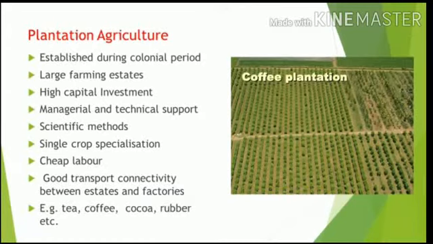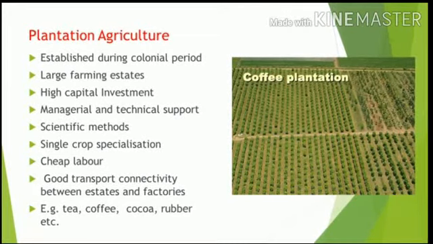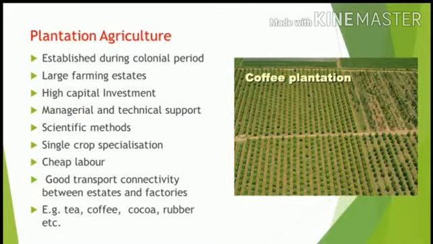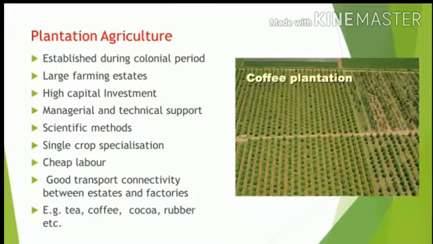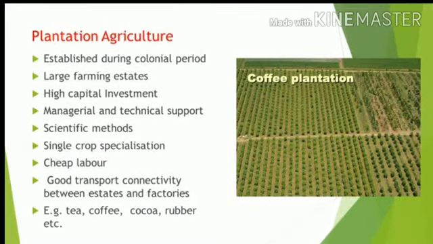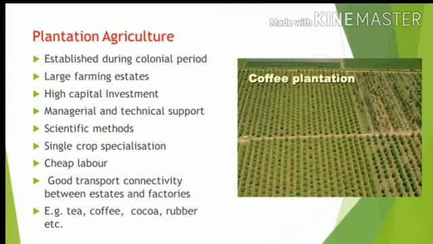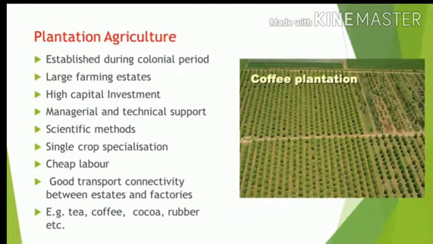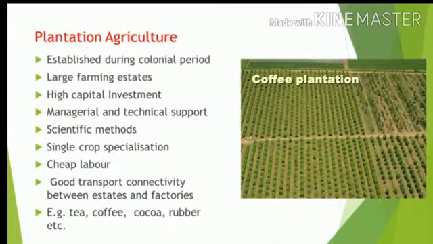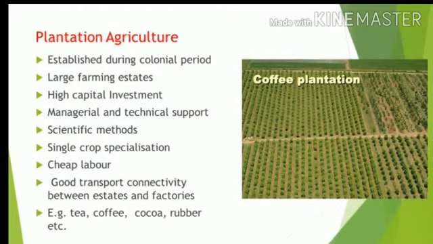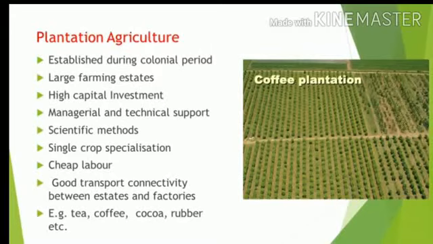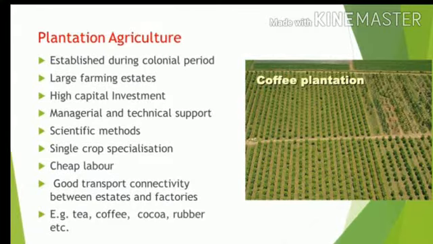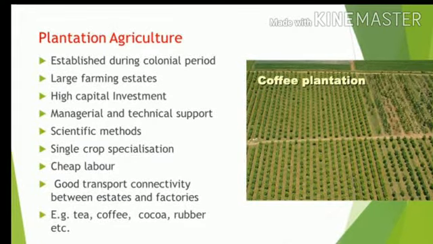And for such a huge area where you have to do many things manually, you have to have cheap labor, and that was the reason why they selected the tropical areas where population was quite high. Also you need very good connectivity between estate and factories, because the things that you are growing in estates or the farms are basically for the industry. So they are the raw material for industries. Until and unless there are good transportation links between the two, your crops will be wasted. So there is a very good transportation system between farms, which we call estates, and the factories.